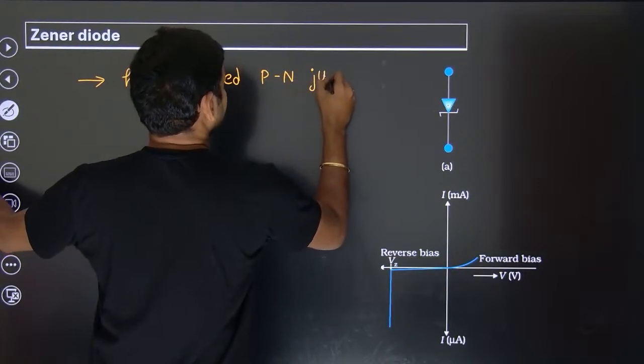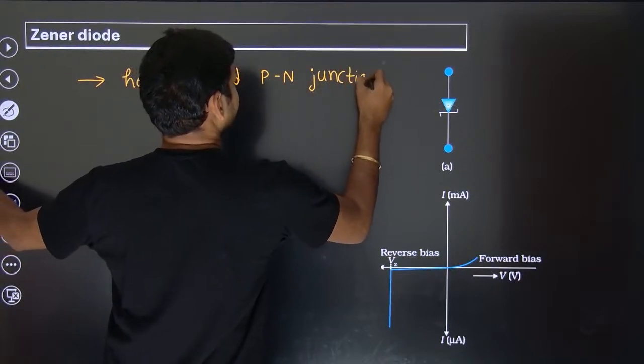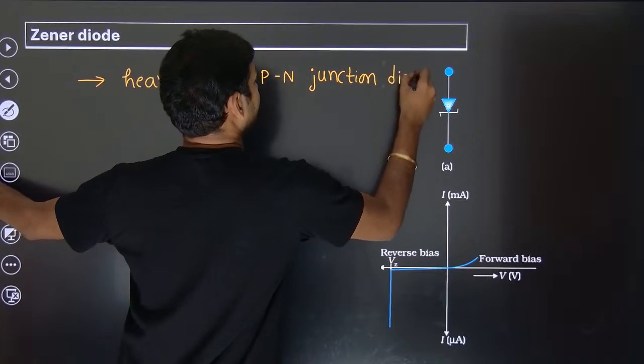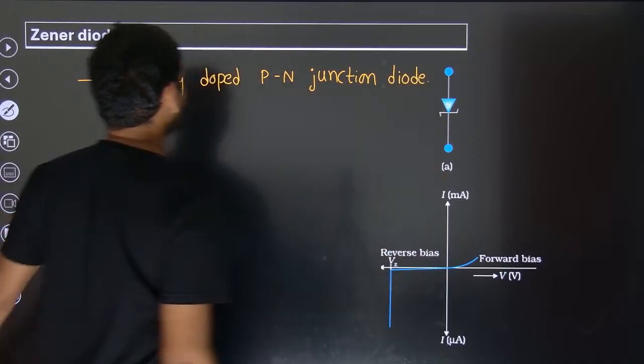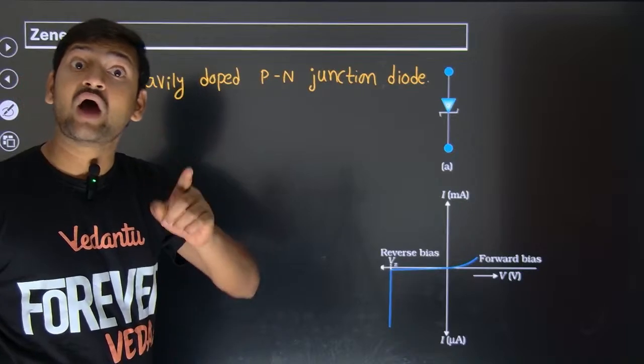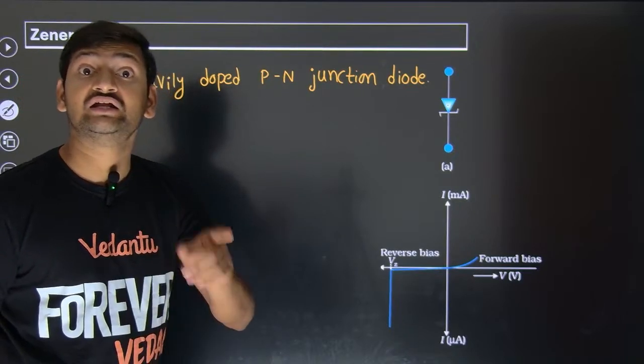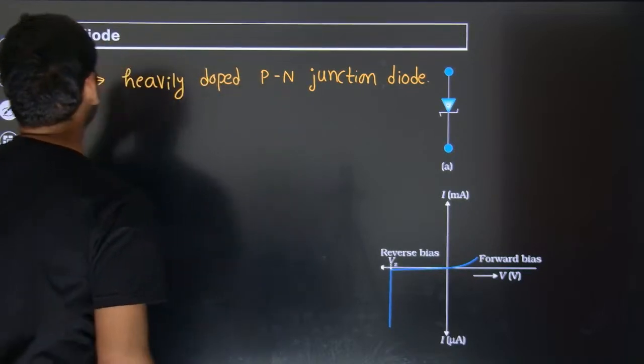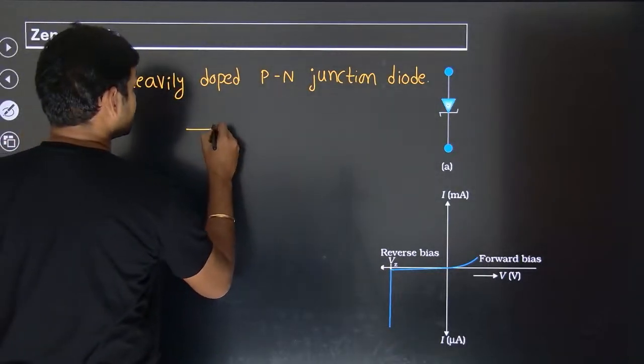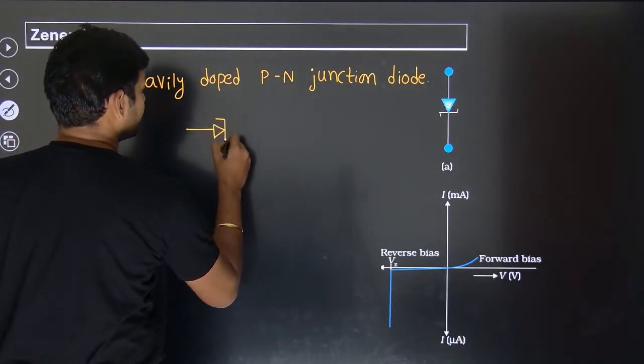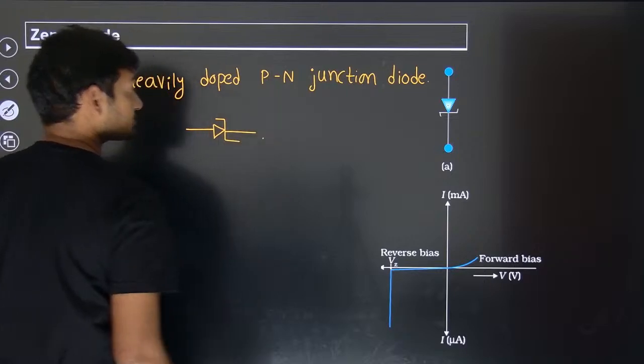So what happens when the diode is heavily doped, and how is it represented in circuit diagrams? The Zener diode is represented like this.